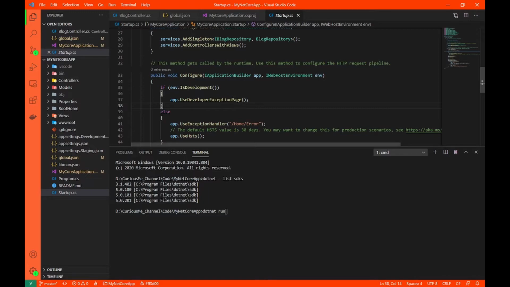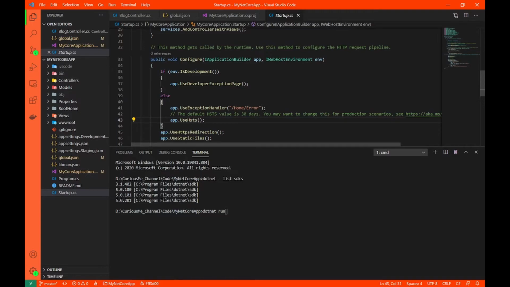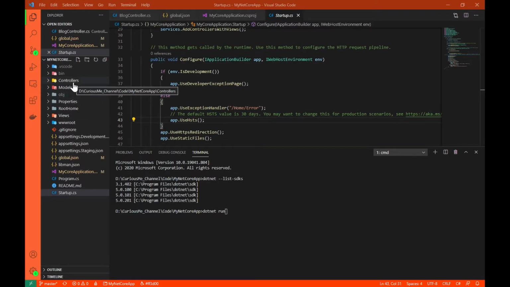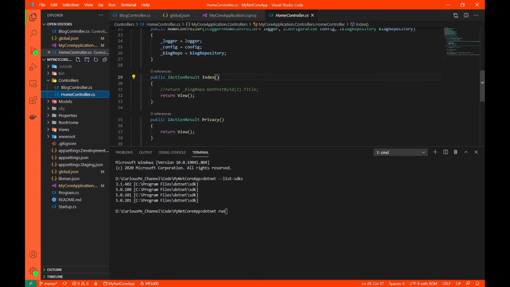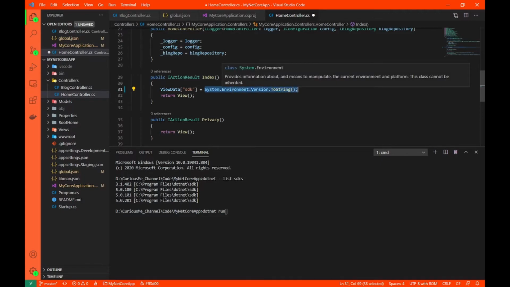Let's go ahead and start executing our code and see what version we are currently using. But before that, I'll add one thing really quickly to print the version that is currently running our code. How can I do that? I'll simply go to the controller, home controller, and in the index itself, I'll create a view data to get the SDK. Basically, I'm creating a view data which contains an SDK that is nothing but the version of the SDK that is currently running this code.